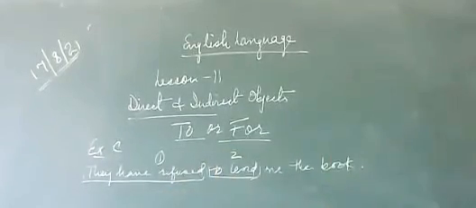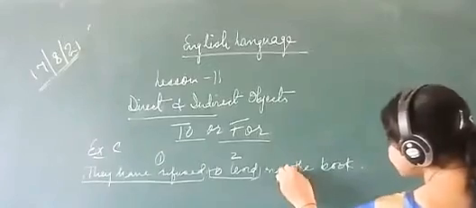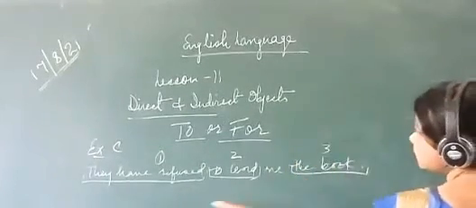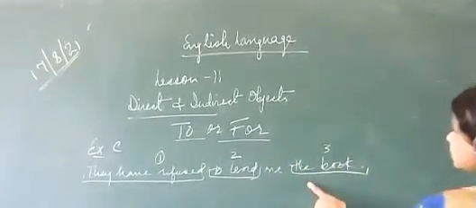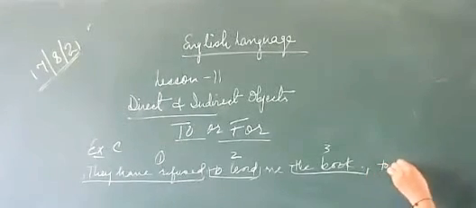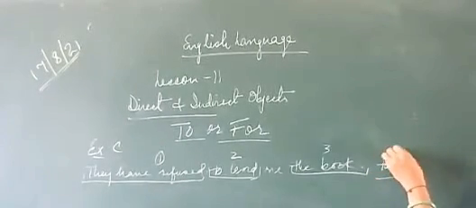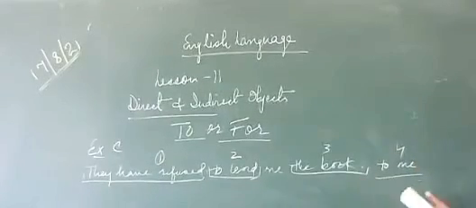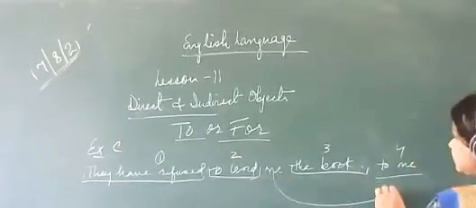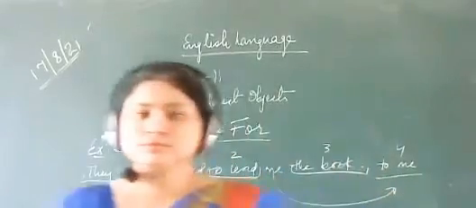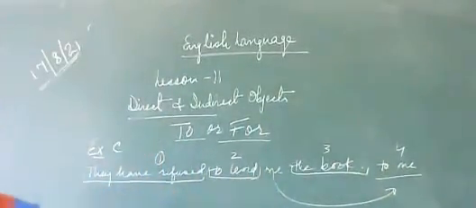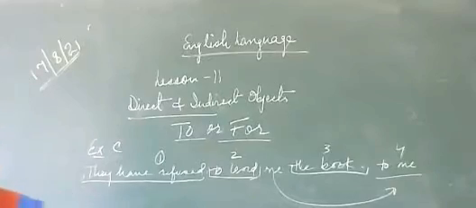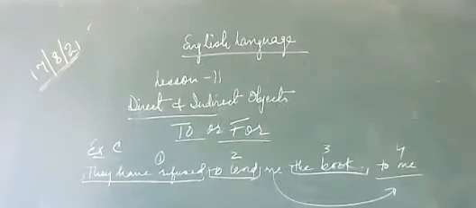They have refused to lend. Then this will be third. They have refused to lend the book. Then here you will add to me. This will be fourth, your answer. They have refused to lend the book to me. So this me will come here. Note it down, students.